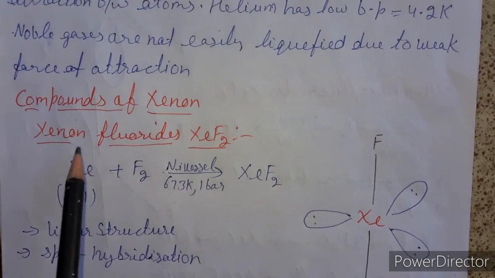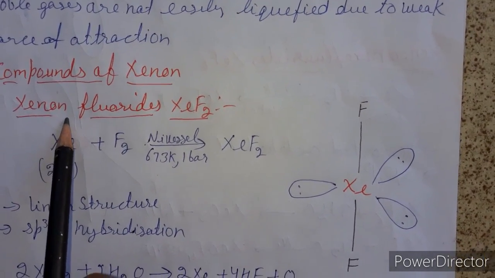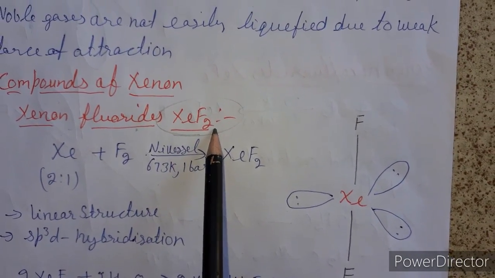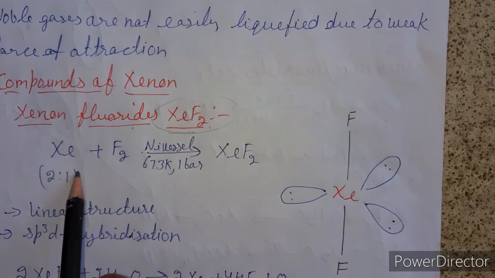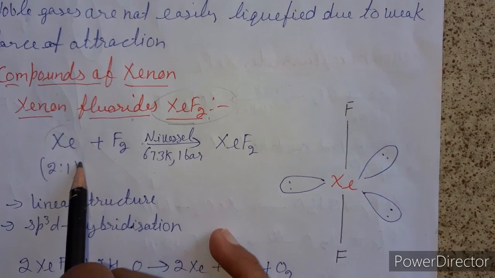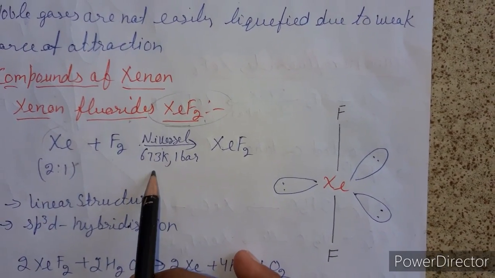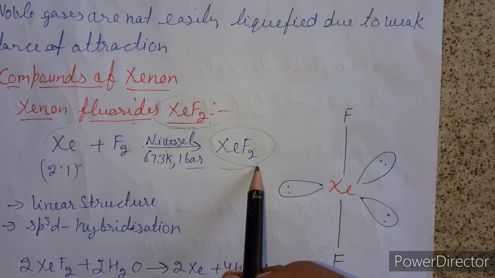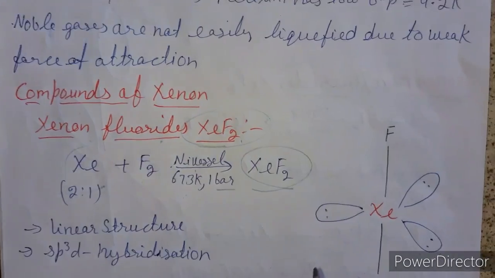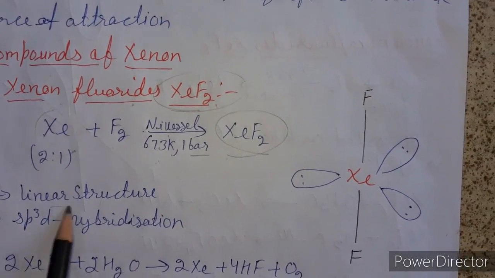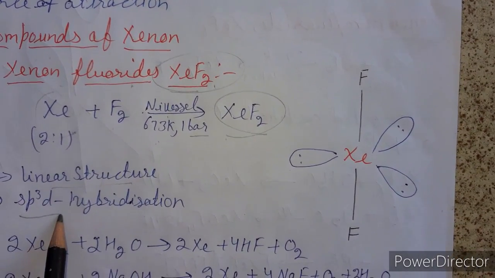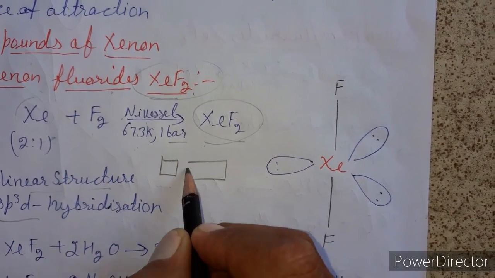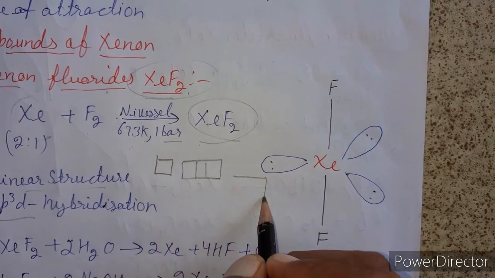First we discuss xenon fluorides. So how can we prepare XeF2? It is prepared by heating a mixture of 2:1, means excess of xenon will be taken, in a nickel vessel at 673 Kelvin. At 1 bar pressure it produces xenon difluoride. So what is the geometry of this molecule? That is linear structure. Its hybridization is sp3d. So 5s, 5p and 5d orbitals are empty in this case.